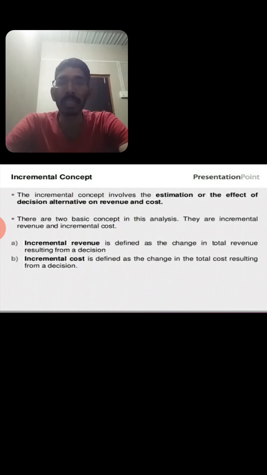Incremental cost and revenue are both very important fundamental concepts of business economics, because there will be changes when we make decisions.